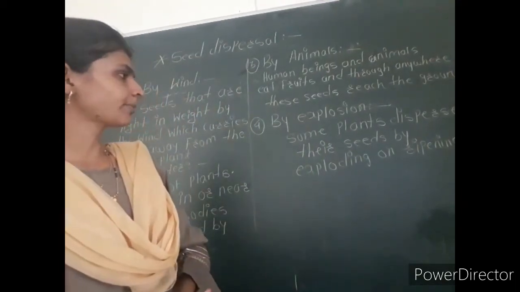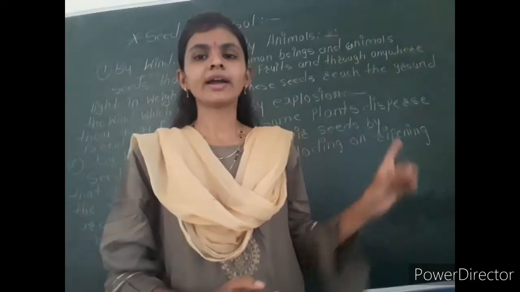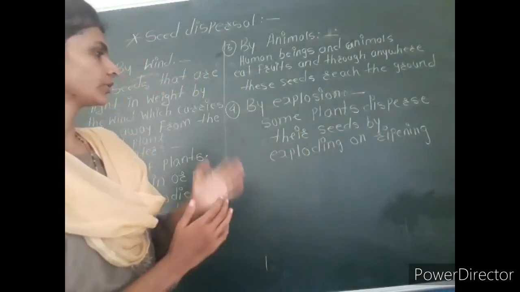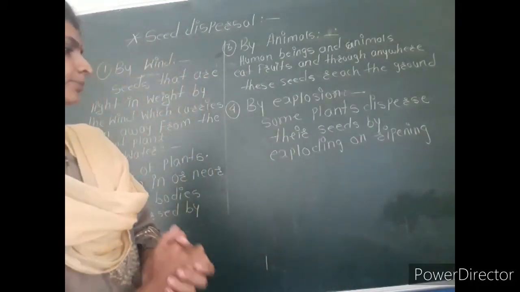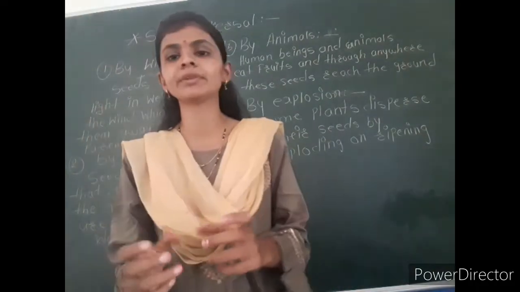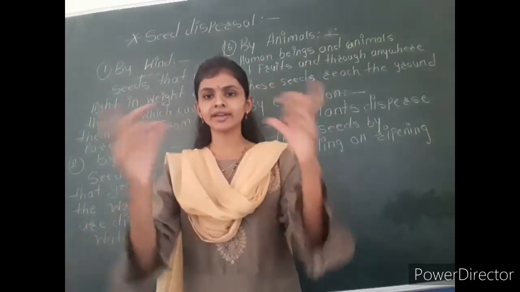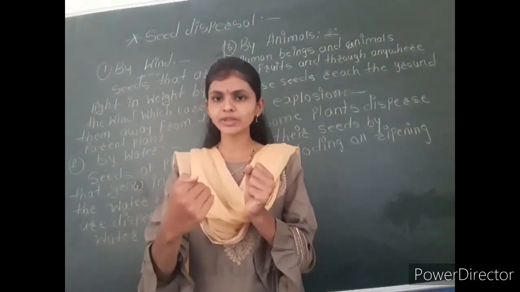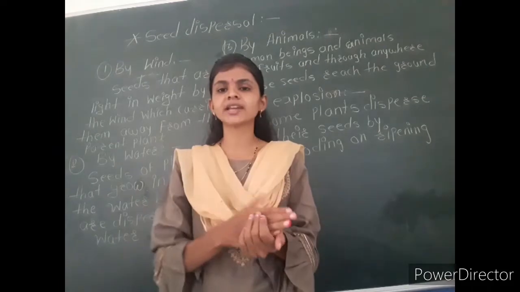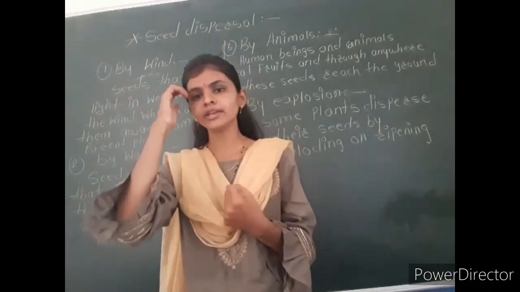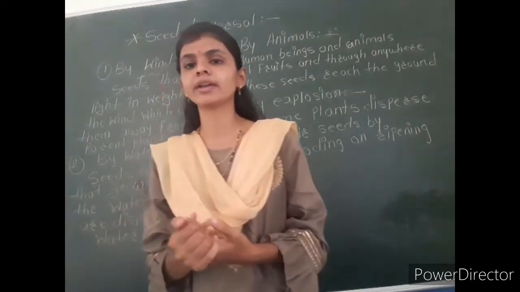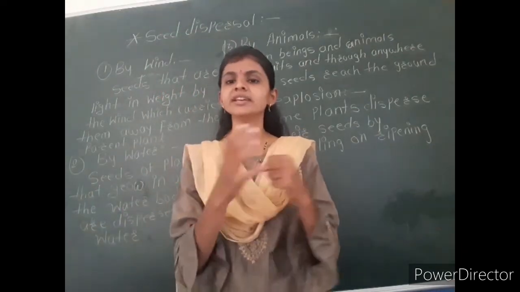The last point is by explosion. Some plants disperse their seeds by exploding on ripening. After ripening, the fruits burst open, and due to that some seeds are thrown from their parent plant to other places. This is also a way of seed dispersal.